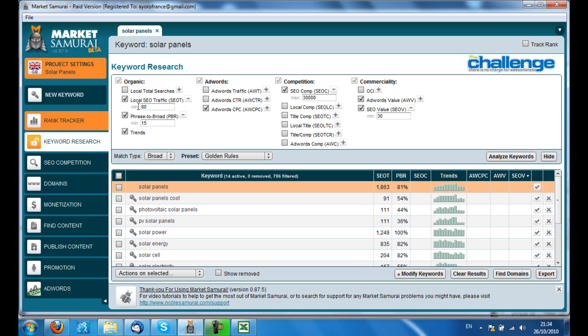The SEOT, so that's the traffic you would get if you get to page position number 1 in Google. I like to also add total local searches because I'd like to know what the whole searches are, because I might look at the quality of the competition and go, look, I'm only ever going to get to position 3, not position 1, and then I work out my own stats. Phrase to broad I live in, trends I live in, because that's quite important. I actually change the SEO competition to 500,000, and I include title competition. Let's just analyze these keywords.